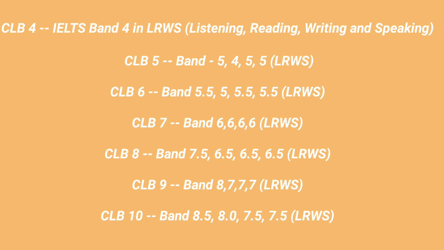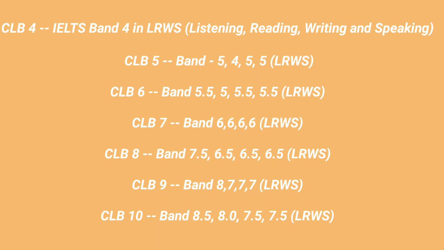CLB 6 level is equivalent to scoring 5 in reading, 5.5 in writing, 5.5 in speaking and 5.5 in listening test. CLB 7 level is awarded to candidate who scores 6 in reading and writing, speaking and listening. Candidates who score 6.5 in reading, writing and speaking and 7.5 in listening test gets CLB 8 level.